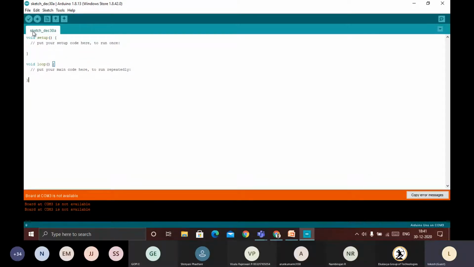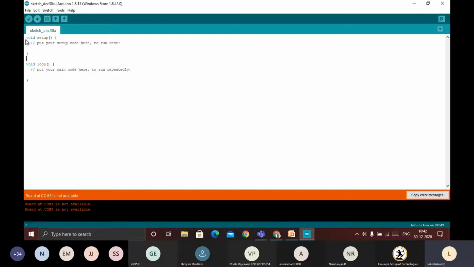This is called the bare minimum sketch. You can see the sketch underscore December 30A. Today is December, and this is the first file I have opened, so it gives the automatic name like this. We can save this program. Before saving, I'd like to complete this one, and after that I will save it.